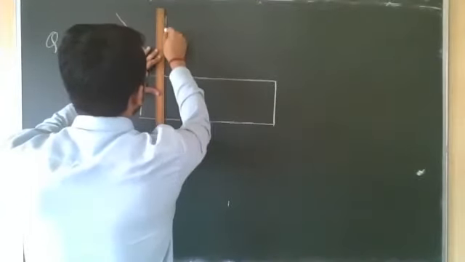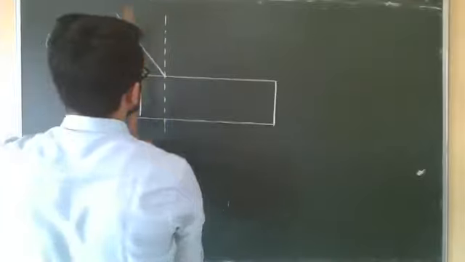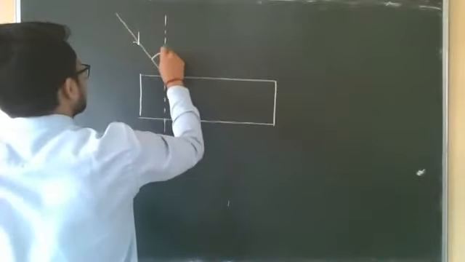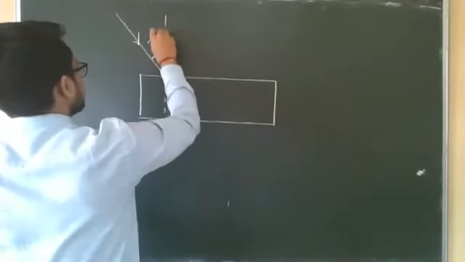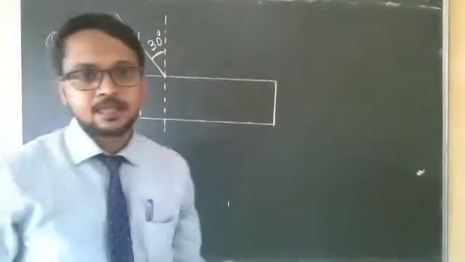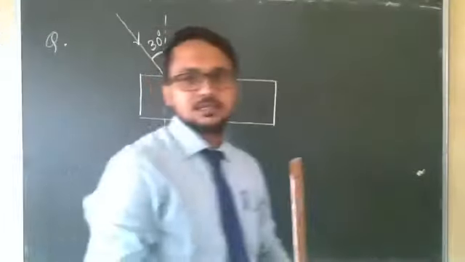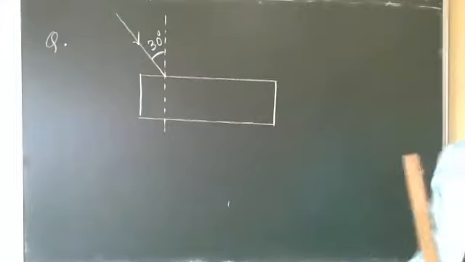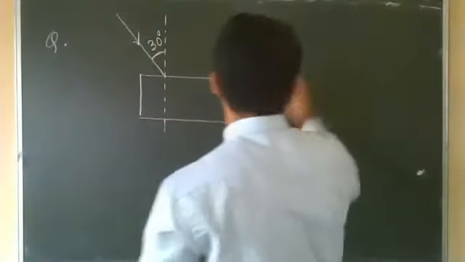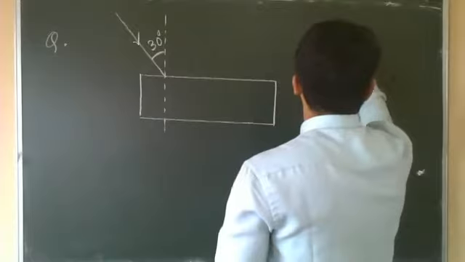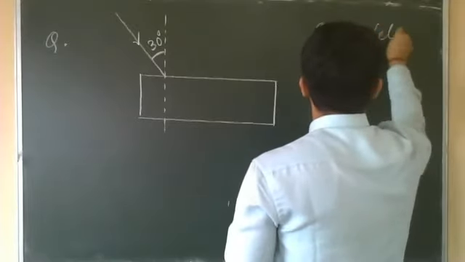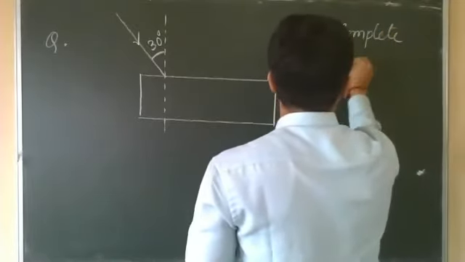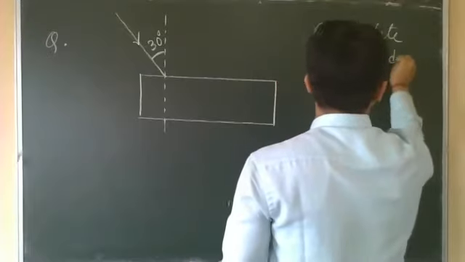Always draw the normal at the point of incidence. And this angle is given as 30 degrees. Now the first question is: complete the ray diagram.